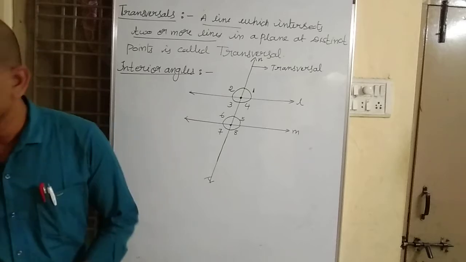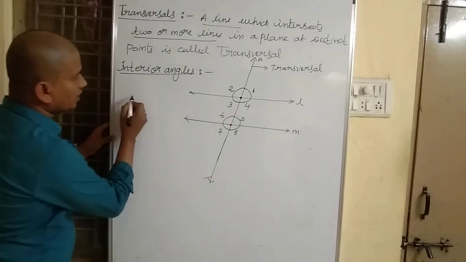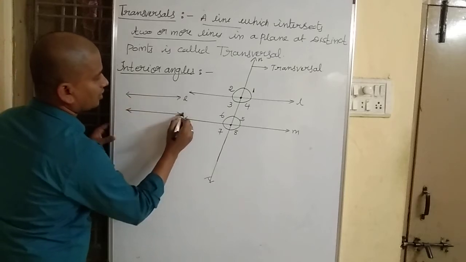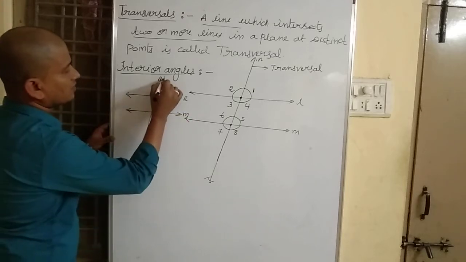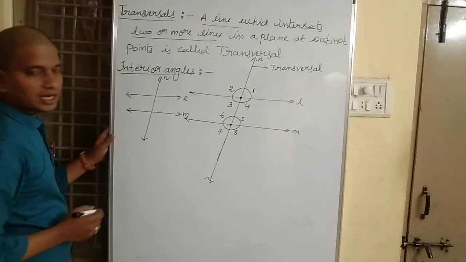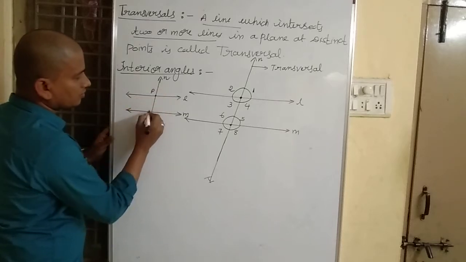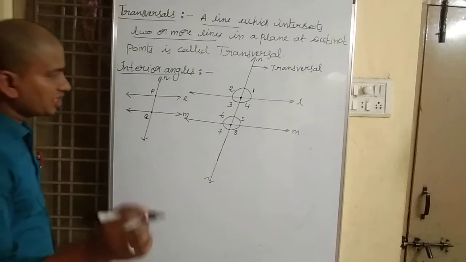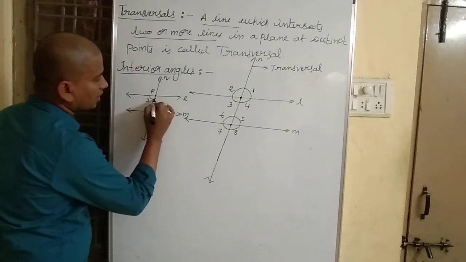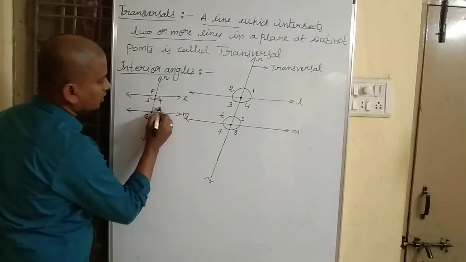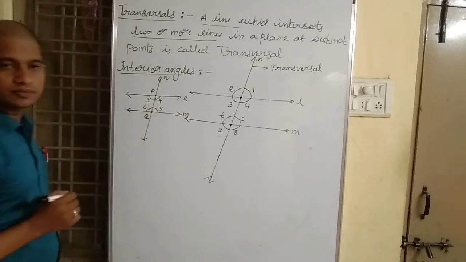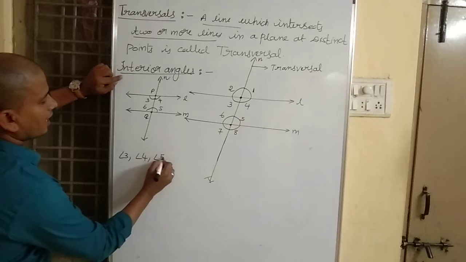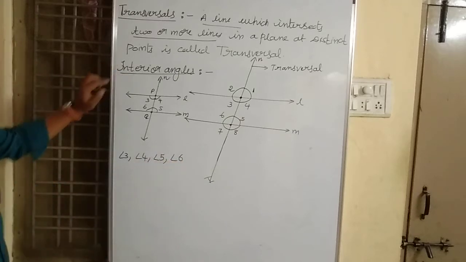You can see here. Let me draw here. These are the two lines, line L, line M. N is the transversal. Point P, point Q. Here the interior angles are angle 3, angle 4, angle 5, angle 6.